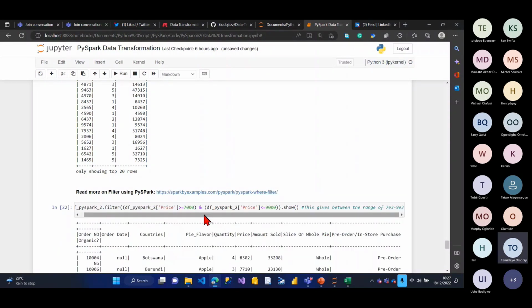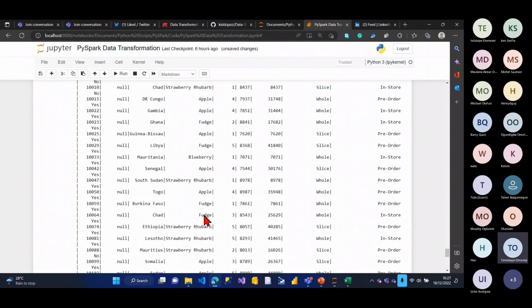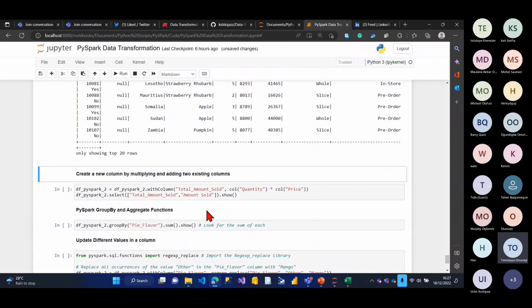If I run this, it's still the same thing, right? Okay, let's now perform some calculation. You know that to get your amount, you do price times quantity, right? So let's just do some calculation.